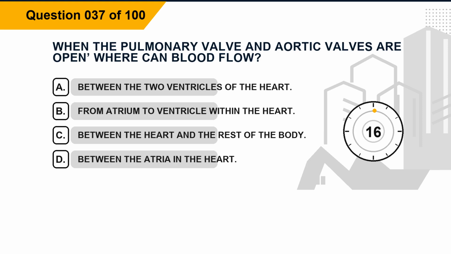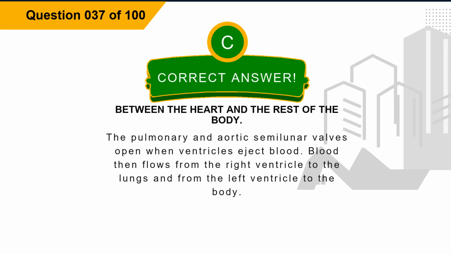Question 37. When the pulmonary valve and aortic valves are open, where can blood flow? Option A, between the two ventricles of the heart. Option B, from atrium to ventricle within the heart. Option C, between the heart and the rest of the body. Option D, between the atria and the heart. The correct answer is option C, between the heart and the rest of the body. Explanation: the pulmonary and aortic semilunar valves open when ventricles eject blood. Blood then flows from the right ventricle to the lungs and from the left ventricle to the body.